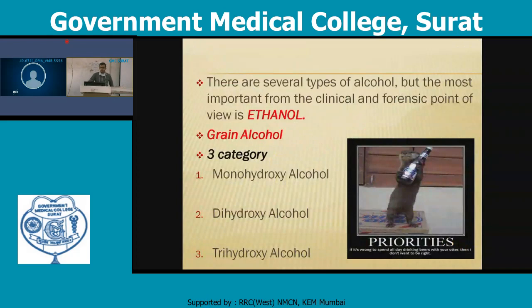There are several types of alcohol, but the most important from the clinical and forensic point of view is ethyl alcohol. It is also known as grain alcohol because it is easily derived from grain by processing such as distillation. There are three main categories: monohydroxy alcohol, dihydroxy alcohol, and trihydroxy alcohol.